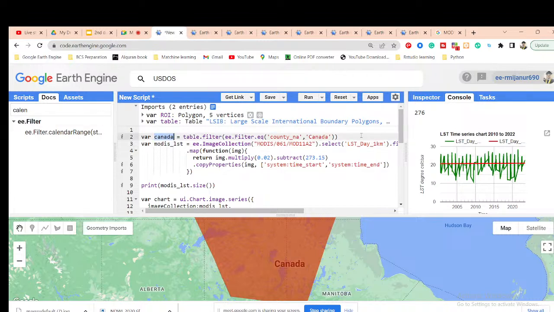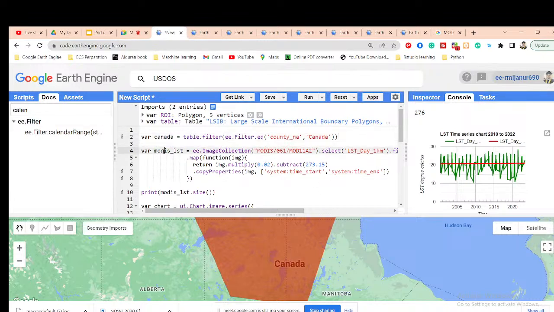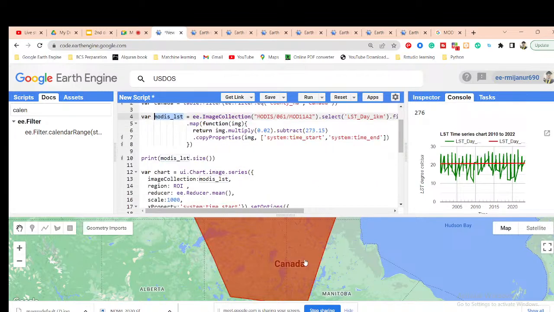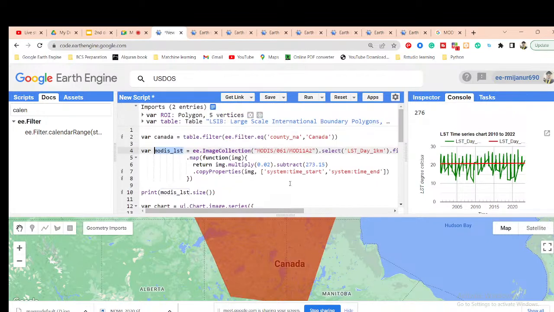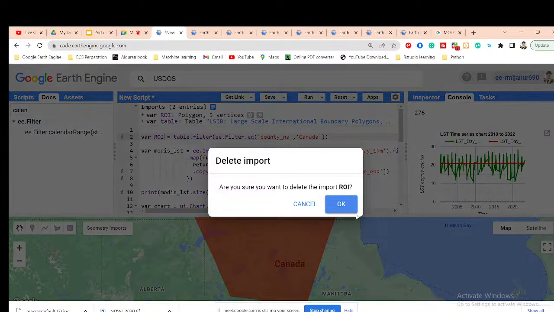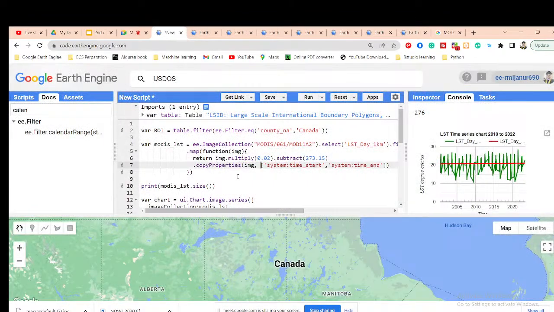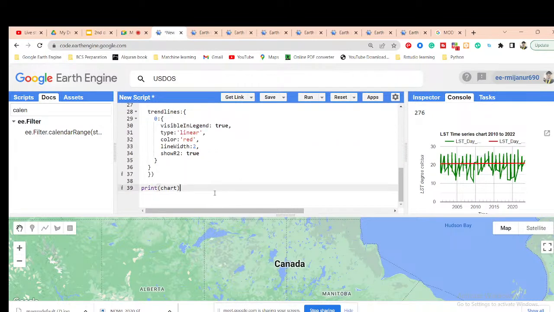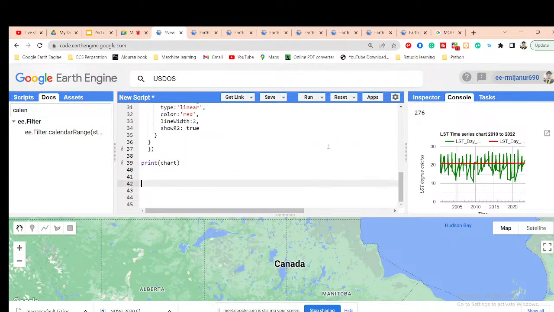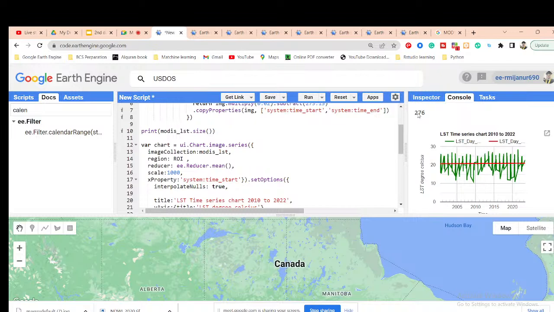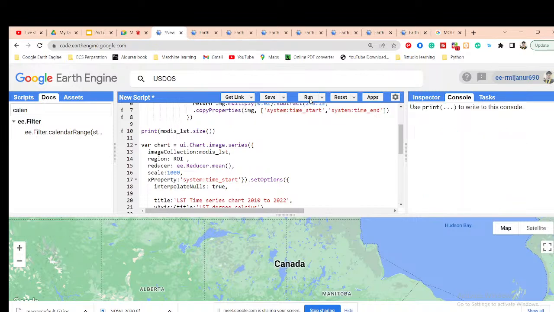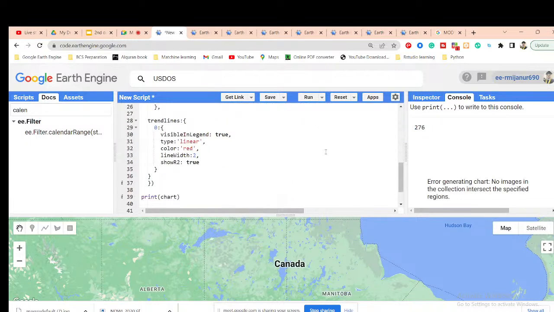So now this image collection I need to reduce for displaying the result. So for that, what can I do? Okay, so I use the ROI. It's also better because we are working with the ROI for creating the time series chart. And the first one, I simply remove that. Now I simply reduce this image collection and display the result. All of those images, total 276 images, I want to display the result as, suppose, a mean result.